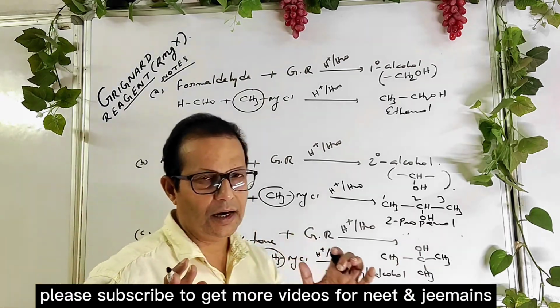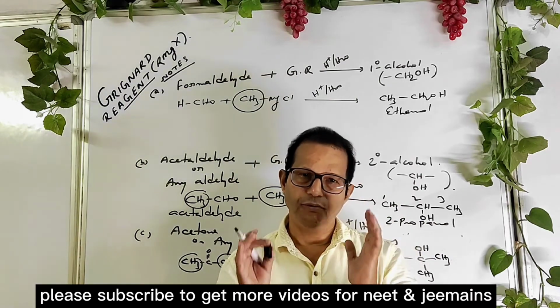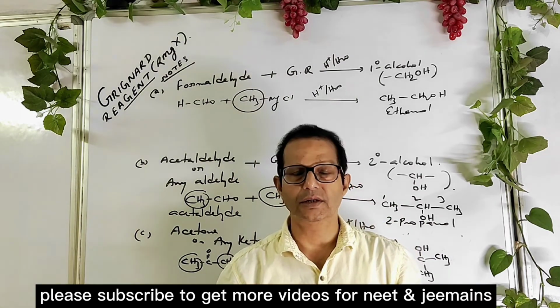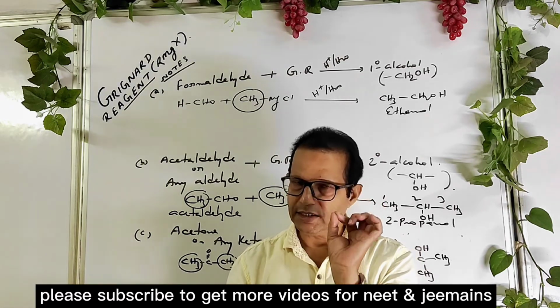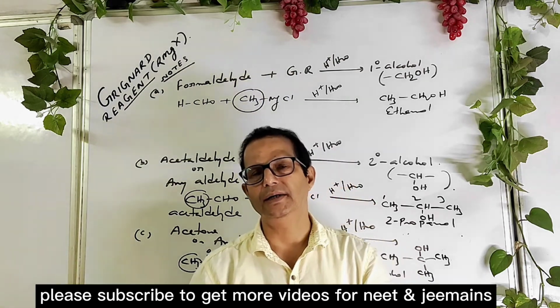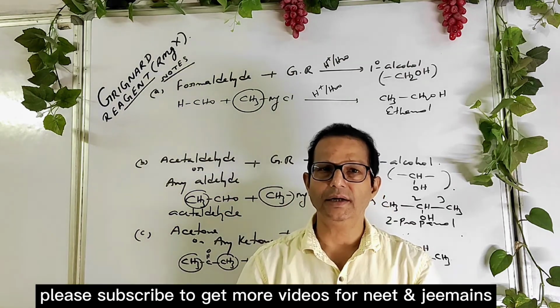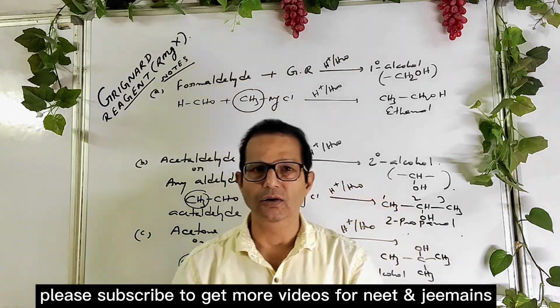So remember the technique. When formaldehyde reacts with any Grignard reagent followed by acid hydrolysis, you get a primary alcohol. When acetaldehyde or any other aldehyde other than formaldehyde reacts with Grignard reagent followed by acid hydrolysis, you get a secondary alcohol.